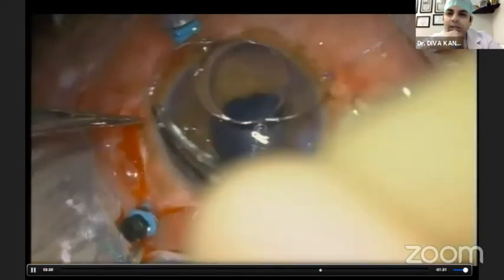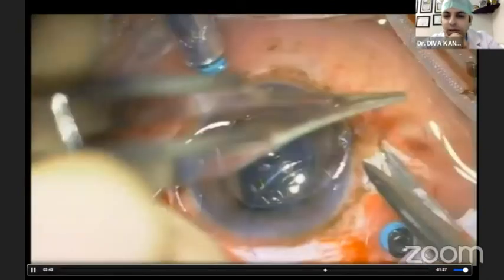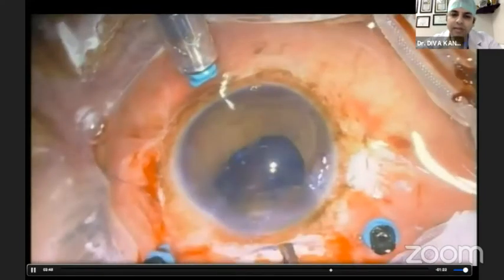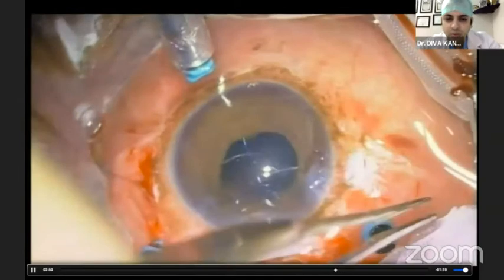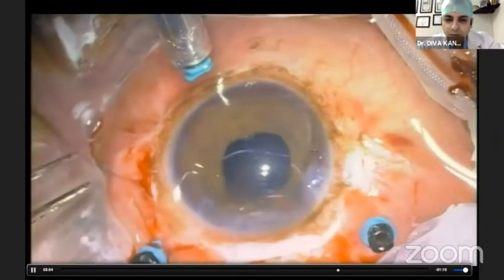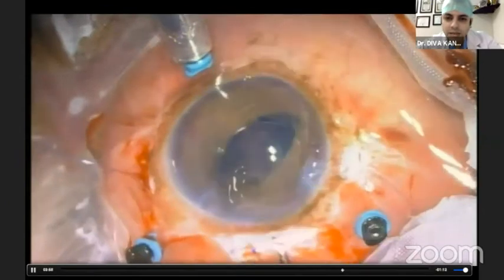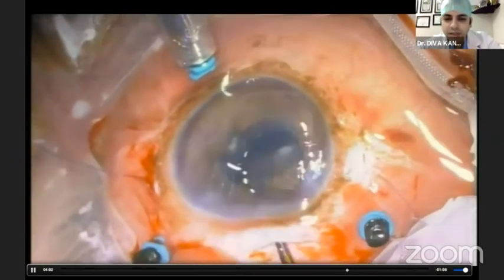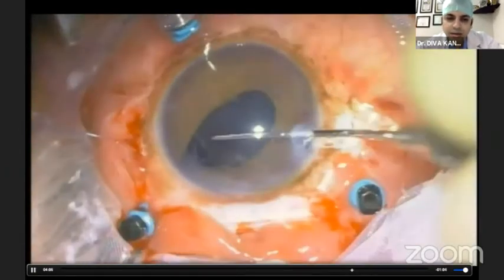Similarly, it is done on the other side, and then the remaining ends of the sutures are cut to the optimum size. If the size is more or less, it can lead to hassles. Now, this is also a very important step where you implant the IOL. Managing the suture is tricky, and it usually gets entangled with the haptic. So you have to keep advancing the suture on the one side and implanting the IOL.